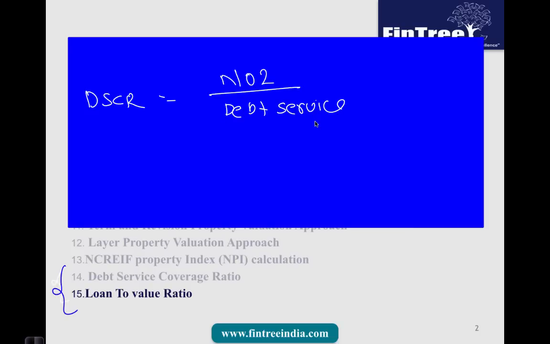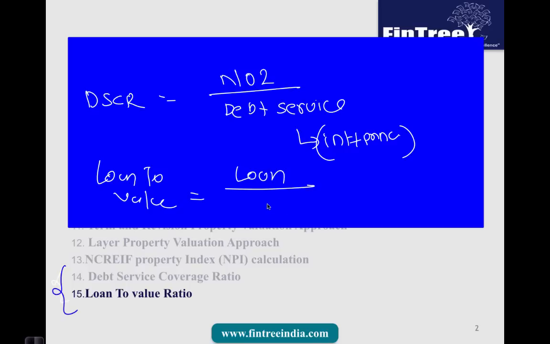Alright, and what debt service essentially means is, if it's an interest only loan, then interest would be the debt service, and if it is an amortized loan, then interest plus principal component to be repaid would be the debt service. And how is loan to value ratio calculated? Loan to value would simply be the amount of loan divided by valuation of the property. Now typically if there is a question on this particular formula on the exam, then it would be a combined question, okay, based on how it is presented in the CFA text.